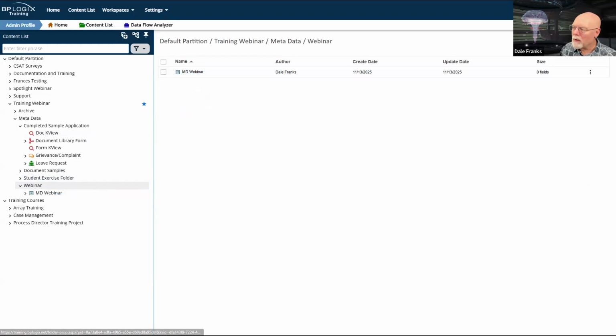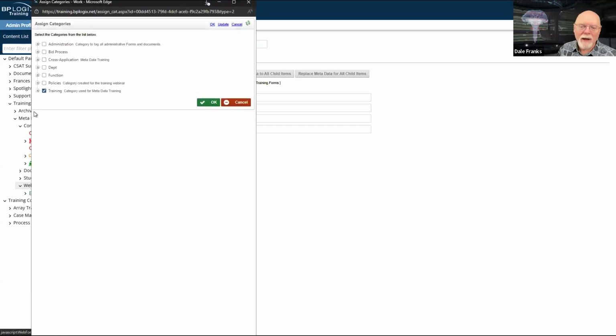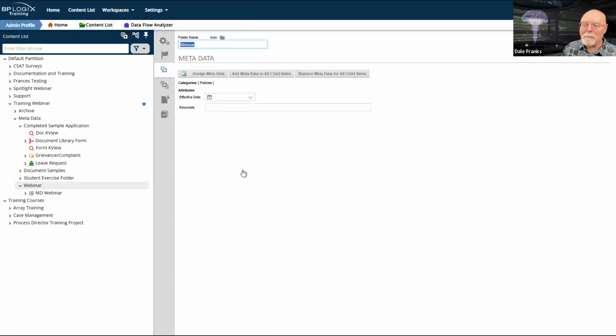But let's go back to my folder and show the difference between adding and replacing metadata for all of the child items. So let's go back to assign metadata, and I decide, you know what? I don't want to assign these. These aren't forms, these are policies. And so I need to make these part of the policies category. So we'll just hit OK here. Okay, now the categories are policies. Fine so far. What happens if I click add metadata to all child items? Let's click it. Okay, now we can look at the form.